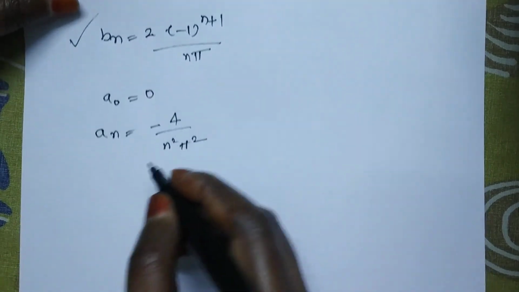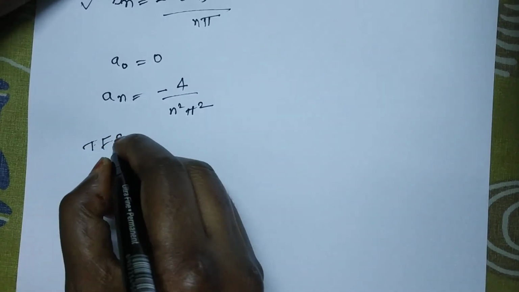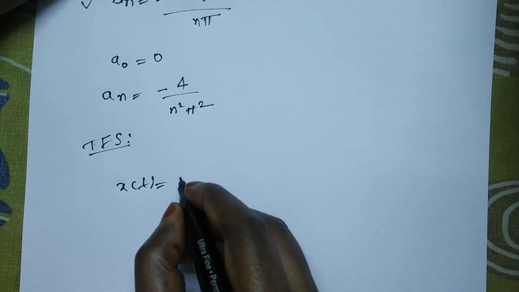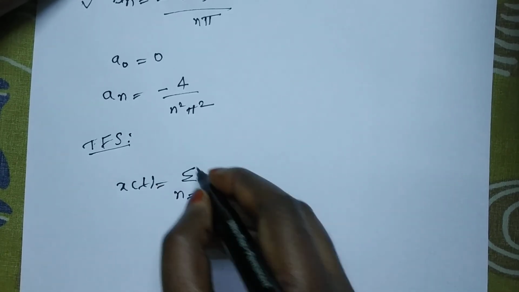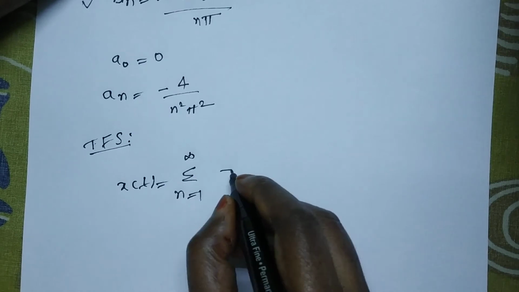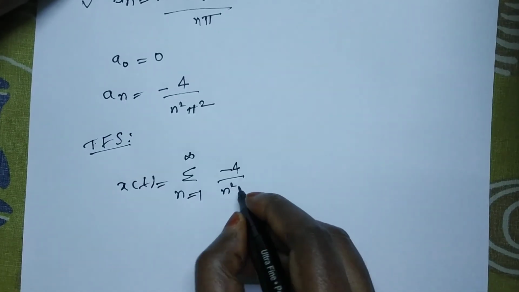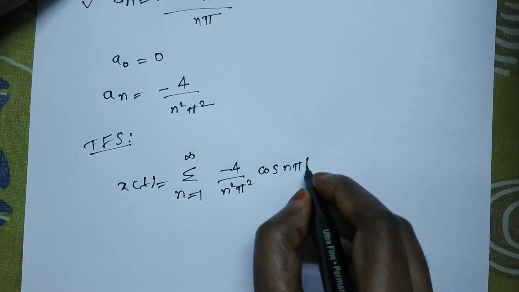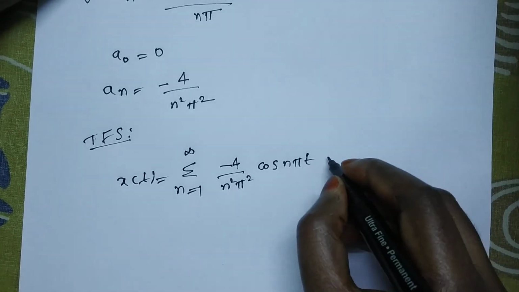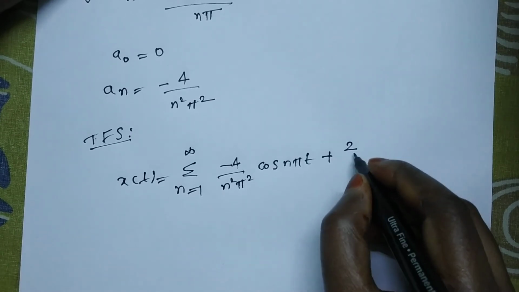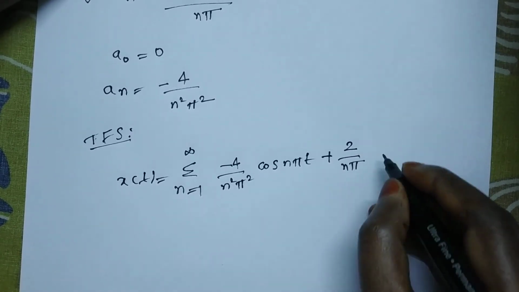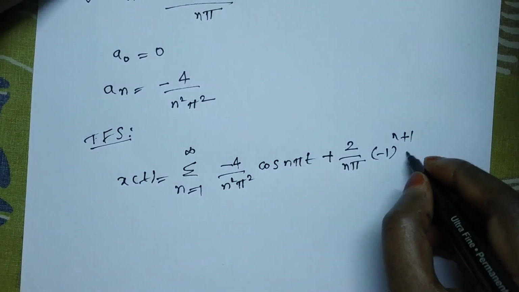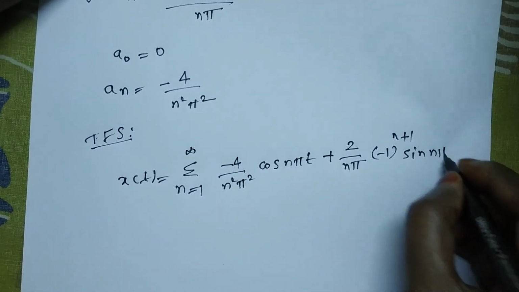Let us put all of these in the trigonometric Fourier series expansion. That is, x of t is equal to the summation from n equals 1 to infinity of minus 4 by n square pi square cos n pi t as the An term, and the Bn term I got as 2 by n pi times minus 1 to the power n plus 1 times sin n pi t.